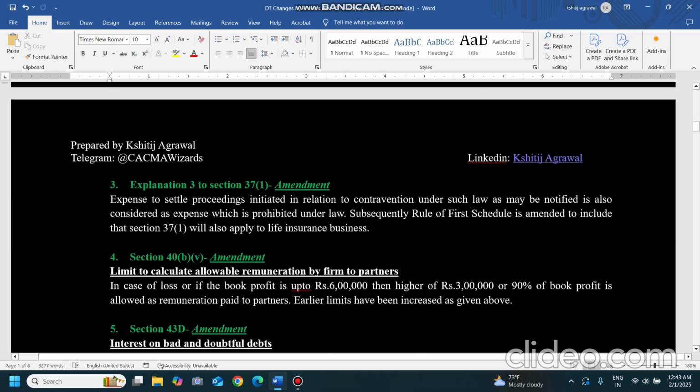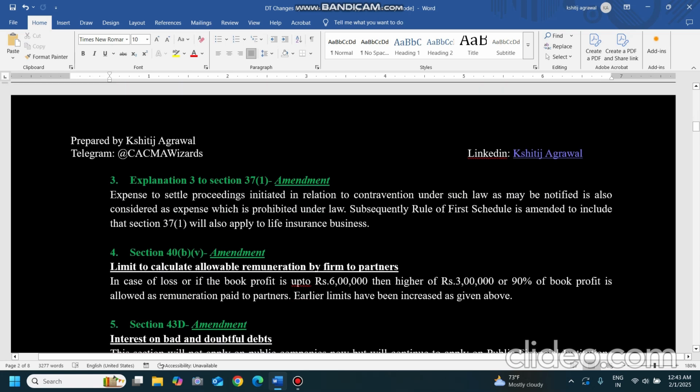Now coming to the next section, Section 37 subsection 1. What does it say? It says that any illegal expenses are not allowed as business expense. Now two things are there. Once illegal expenses are talked about, the Income Tax Act has made a change that if any case is initiated against any SSC and that SSC is paying some amount, some expenses, to settle the proceedings initiated against it, then that is also contravention money, and it is also disallowed under 37 subsection 1.